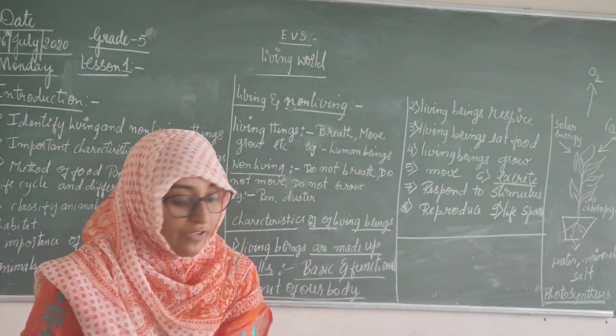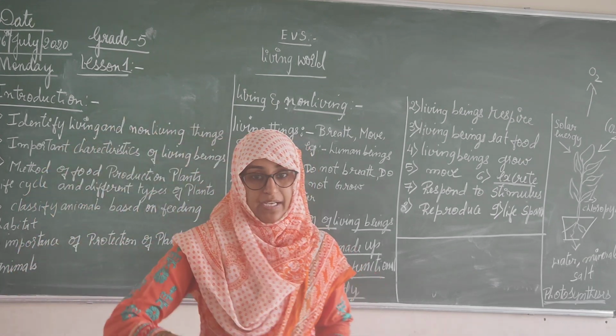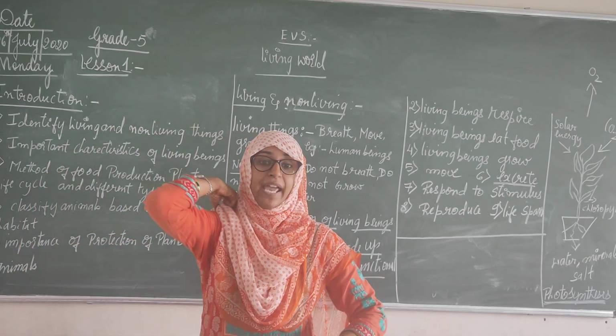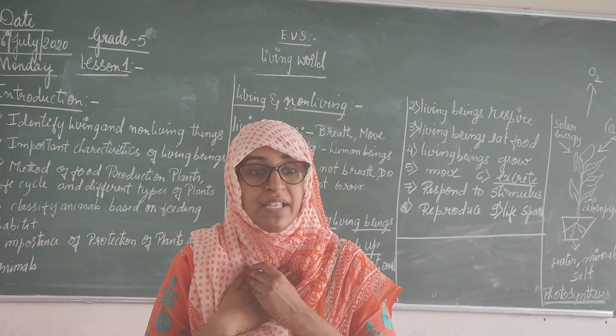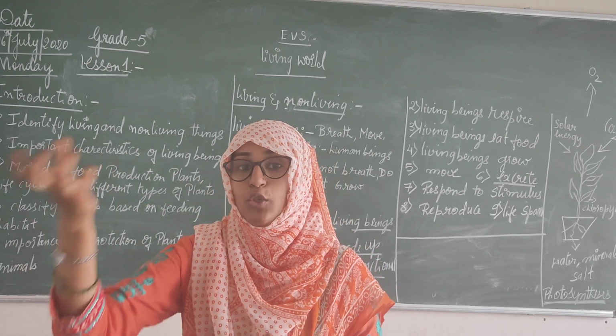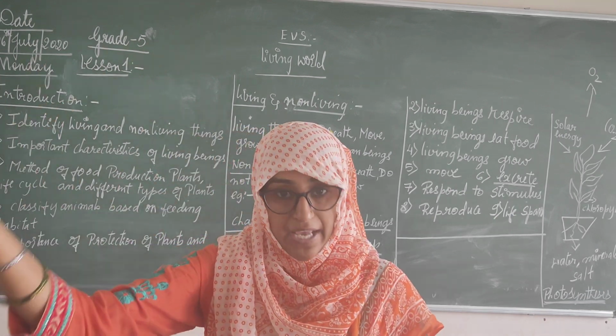What do we do? We human beings respire. That is, we take air inside. Which air? Oxygen. Human beings require oxygen to take inside and release out carbon dioxide.